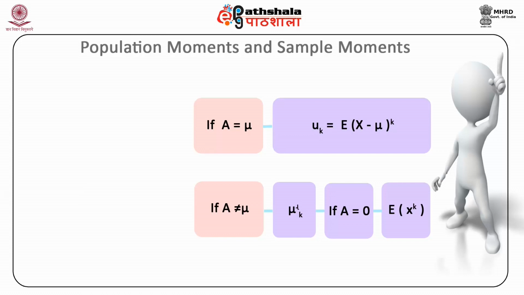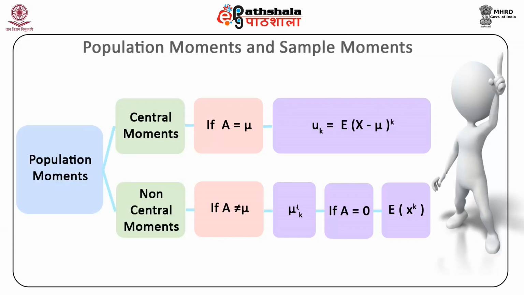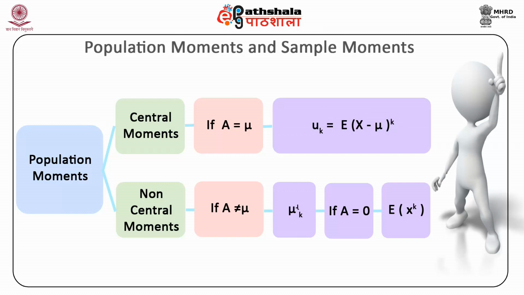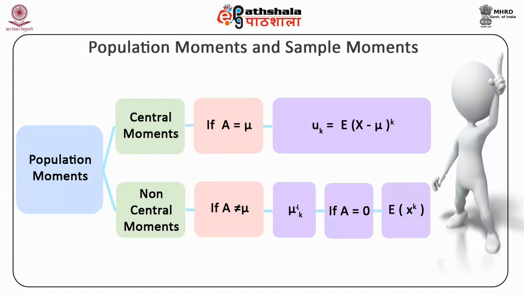It may be noted that the first central moment must always be 0, and the second central moment gives us the variance of the population distribution. The third and the fourth central moments are the absolute measures of skewness and kurtosis, which is nothing but peakedness of the distribution.